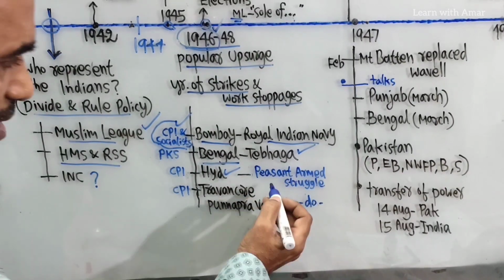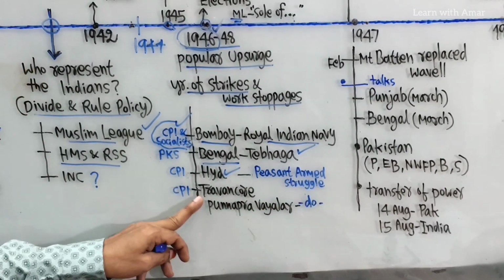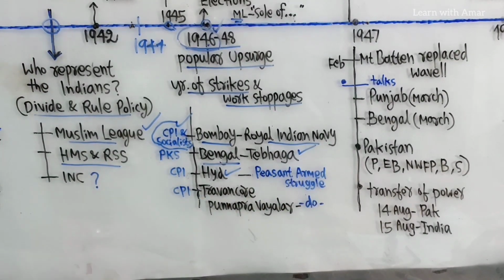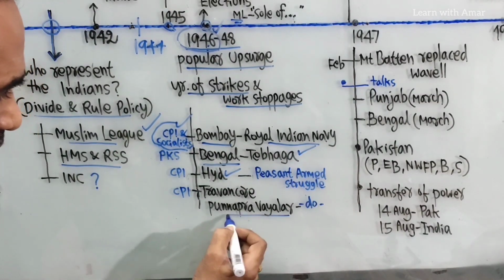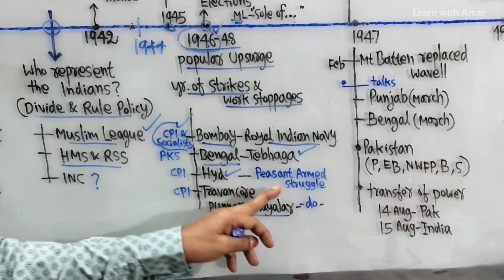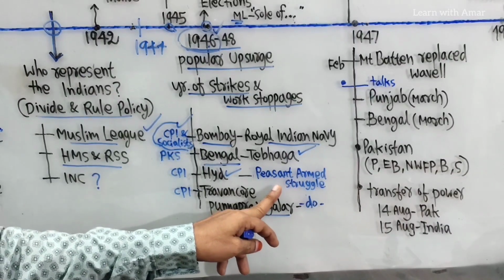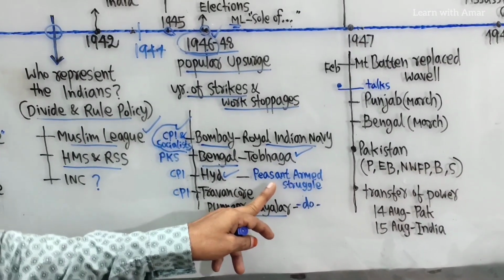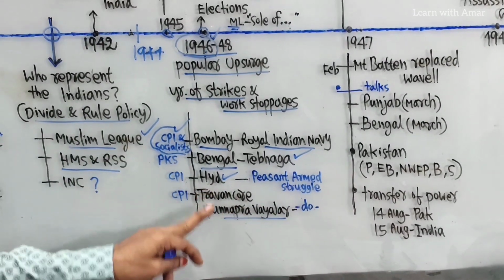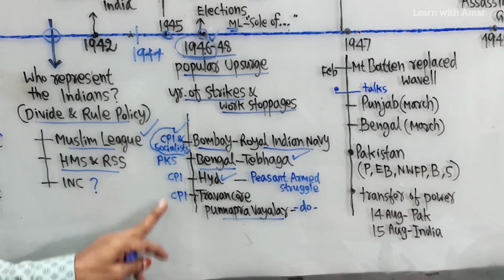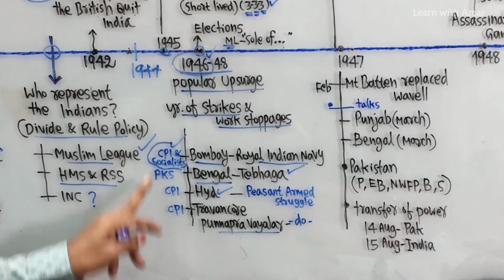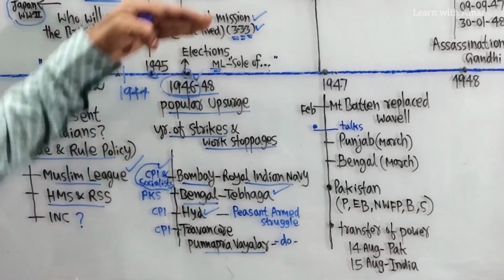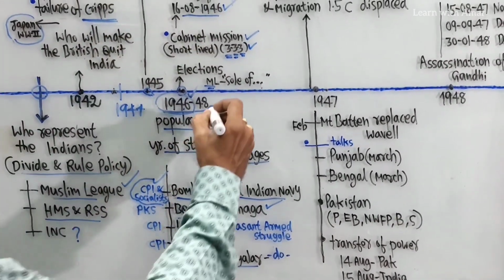The same type of peasant armed struggle was held in Travancore, which we call today Kerala, at Punnapra-Vayalar. Here also the same type of armed struggle. Peasants took up arms and fought against their rulers. Here, these two, Hyderabad and Travancore, the Communist Party supported or led these types of movements. These are all 1946 to 1948.